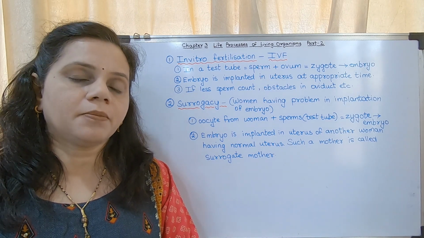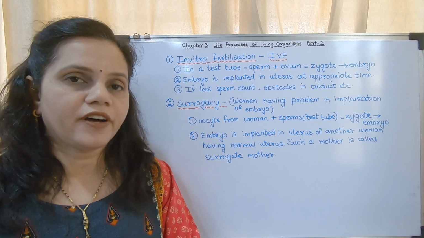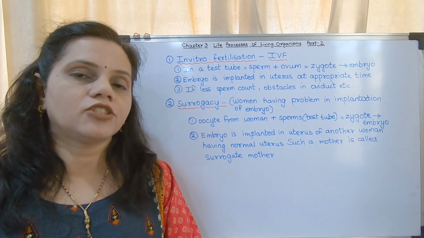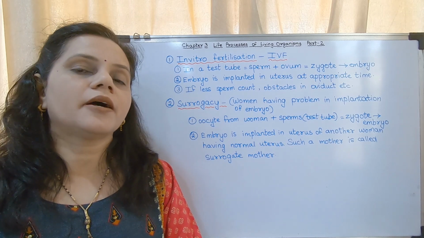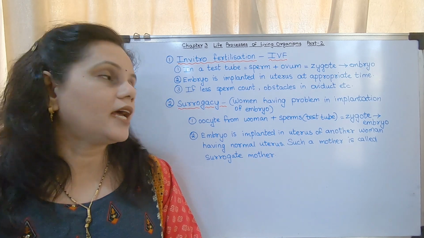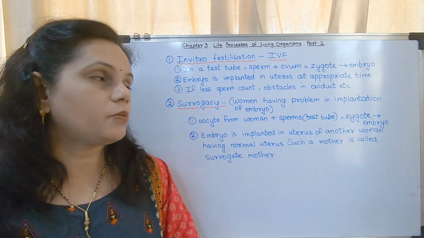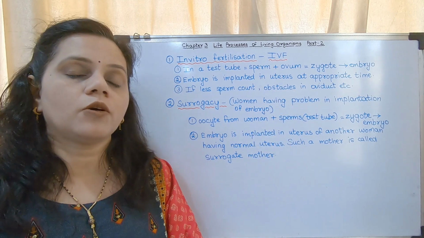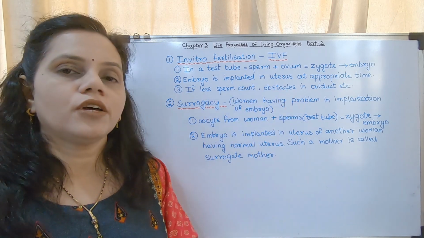Consider there is a couple, a male and a female, who want to become a mother and a father, but by the natural process they cannot, due to some abnormalities. I have given the abnormalities here. Consider if there is less sperm count, or there are obstacles in the oviduct. The first is in the case of men, the second is in the case of women.